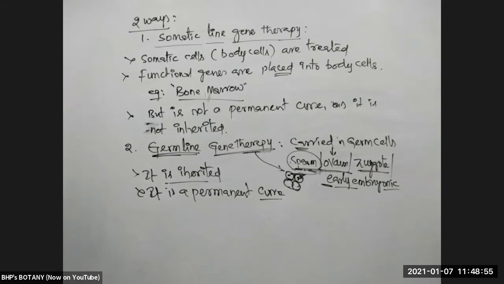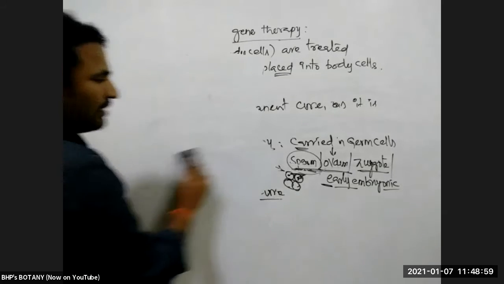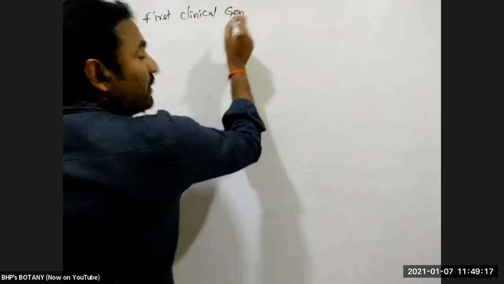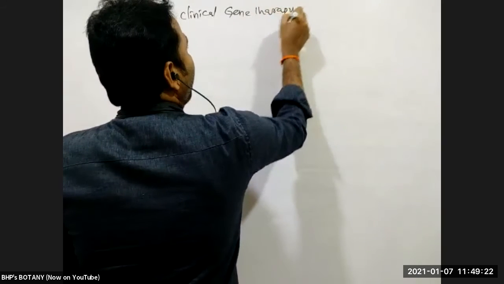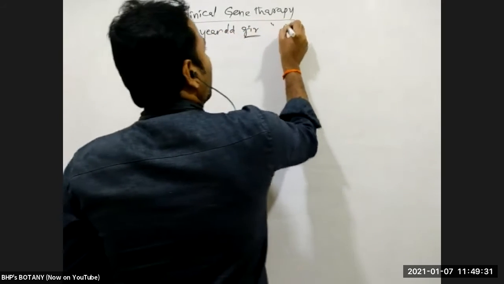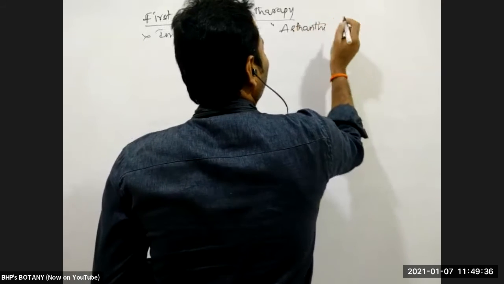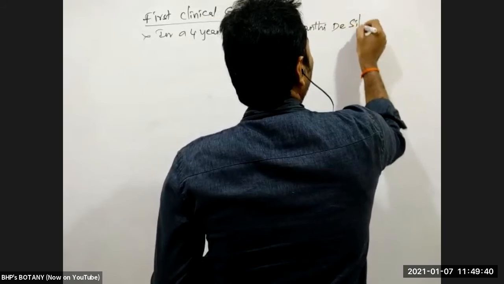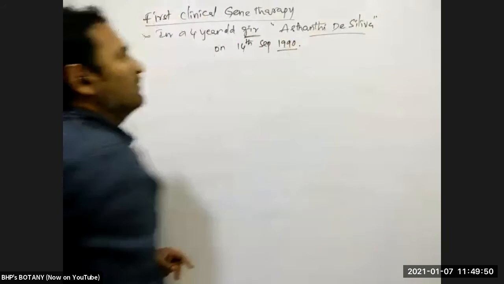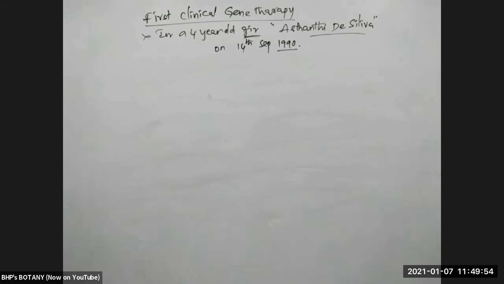See an example for this gene therapy. The first clinical gene therapy was carried out in a 4-year-old girl named Ashanti De Silva, on 14th September 1990.